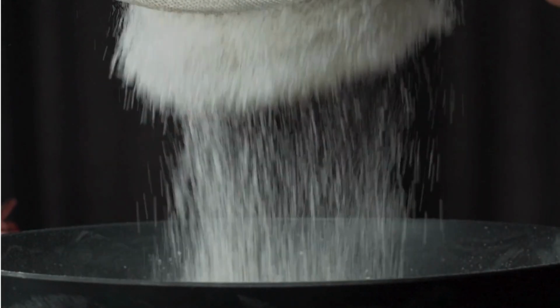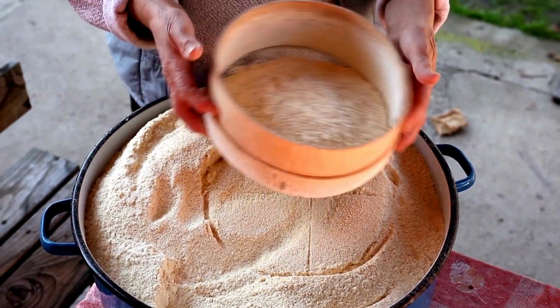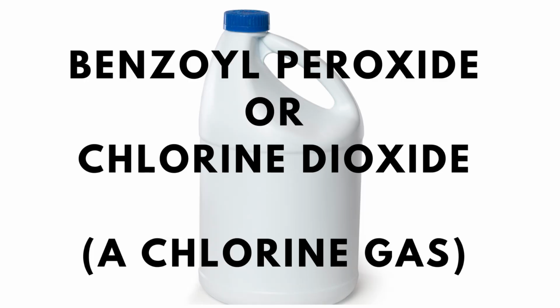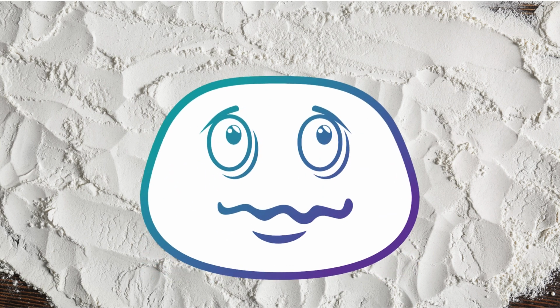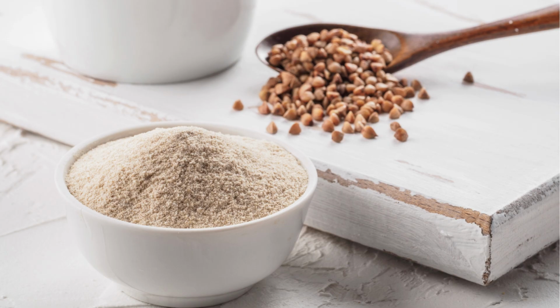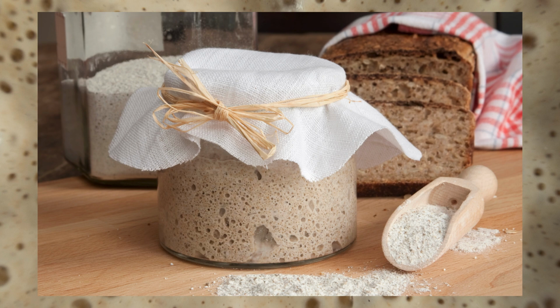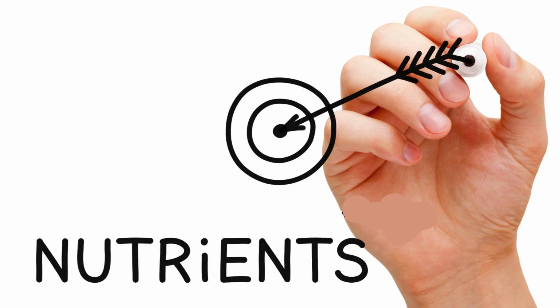Many companies often sift this flour a few times to remove all the bran and germ, and then they bleach the flour to make it very white. Obviously, this is not very healthy. So I am a big fan of whole grain flour. The key is to use sourdough to break down the flour so you can digest it and get all the nutrition you can out of it.